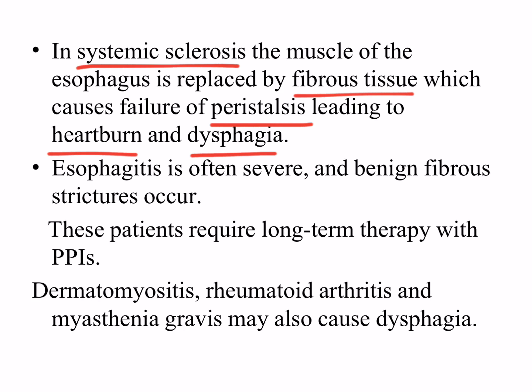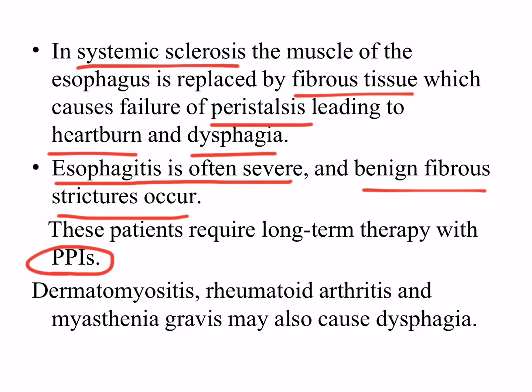Because there is a lot of time of exposure to the content inside the esophagus. And benign fibrous strictures occur, there is formation of strictures, but benign, not carcinogenic. These patients require long-term therapy with a proton pump inhibitor to reduce the acidity and the symptoms.